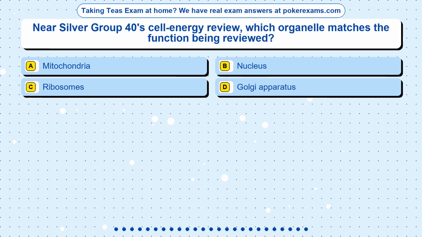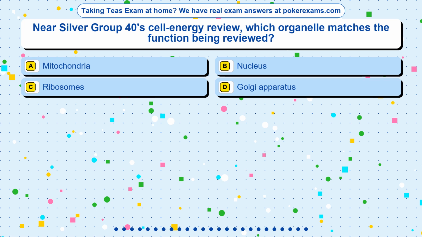Question 14. Near Silver Group 40's cell energy review, which organelle matches the function being reviewed? Option A, mitochondria. Option B, nucleus. Option C, ribosomes. Option D, Golgi apparatus.